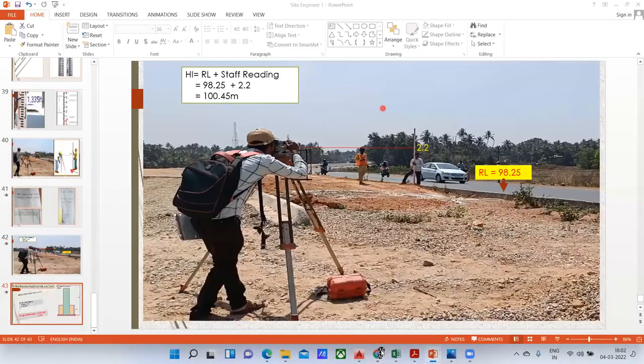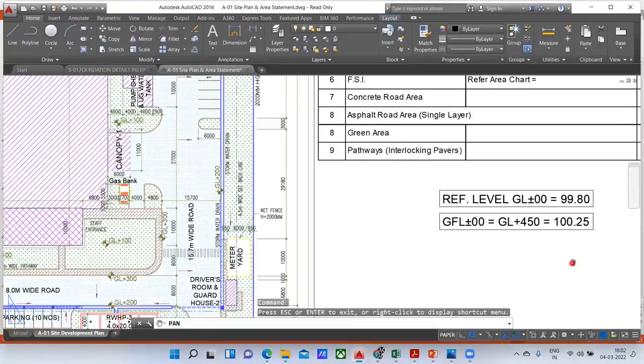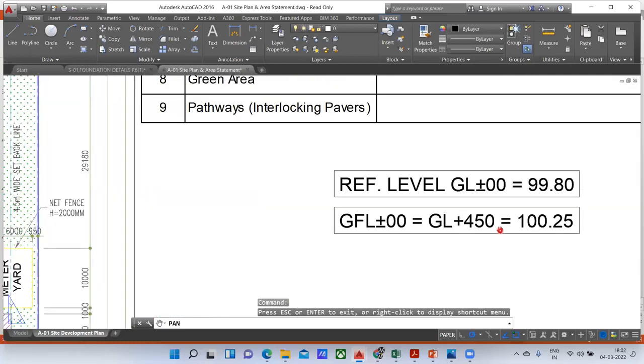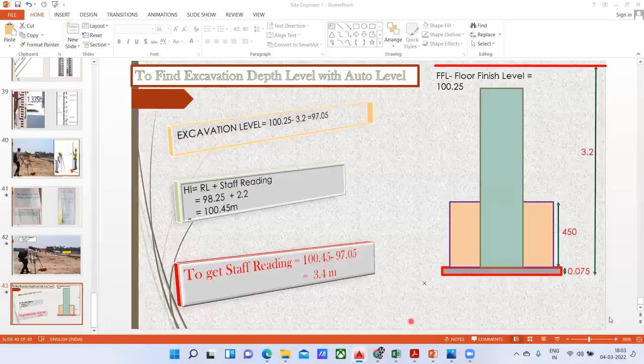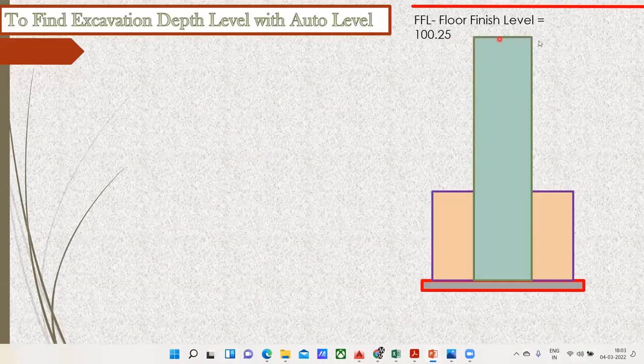If I show you again, you can see it here. GL plus 450 we have taken. That is 100.25. So from this level only, I'm going to take all my reference. That is why I have considered this as 100.25. In some other project, this may be 100.56, or let us say 101.60, whatever it may be. We are going to take this GFL level, that is the ground finish level. It is 100.25, right? I hope this much is clear for you. So that is the level I have written here. So FFL level 100.25.